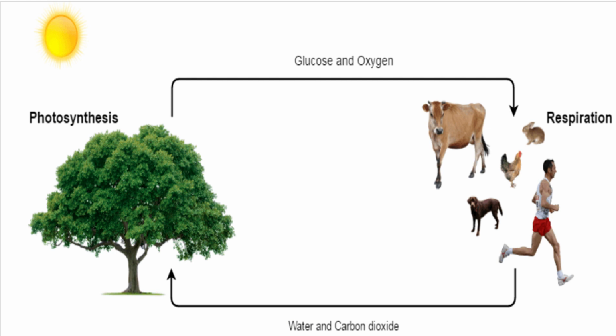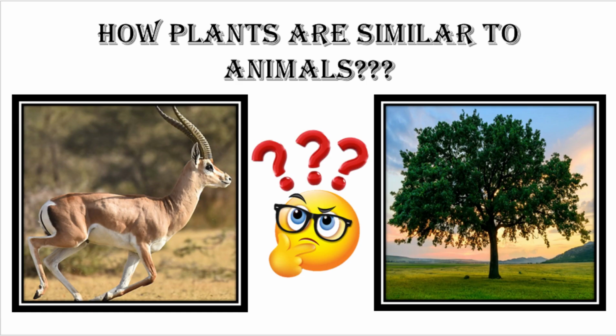Now, let's talk about the similarities between these two. Quickly think about the similarities between plants and animals and write your answer in the comment section. Hurry up. Okay, have you all written down your answers on how plants are similar to animals?